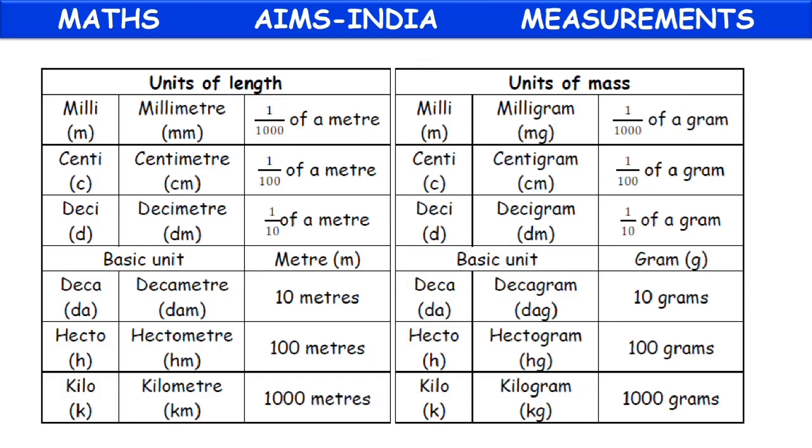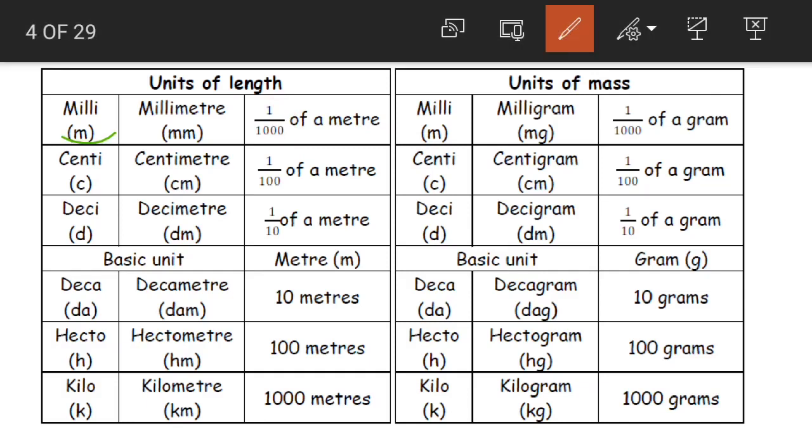See, units of length. In units of length we have milli, centi, deci, milli, centi, decimeter, and then we have the basic unit, that is meter, deca, hecto and kilo. These are the new words. What are the new words? Deci, deca and hecto. Milli, centi and kilo we are already familiar with, but deci, deca and hecto are the three new terms that you are learning now. There's nothing to worry.